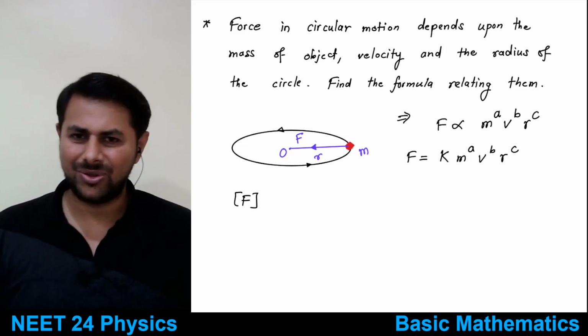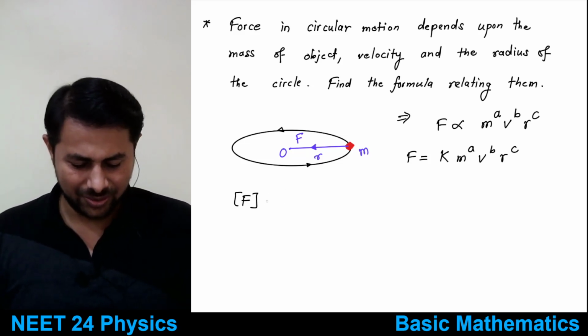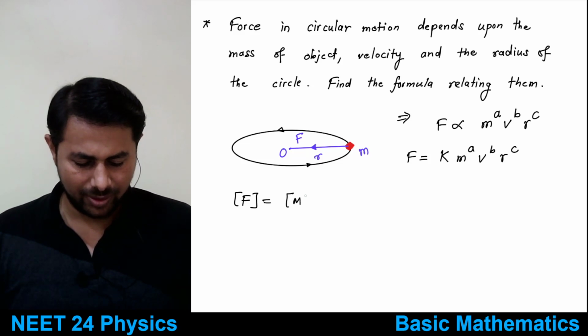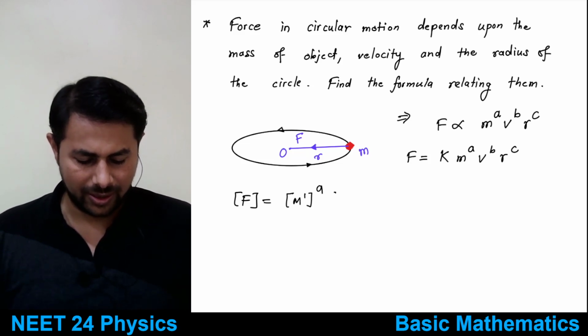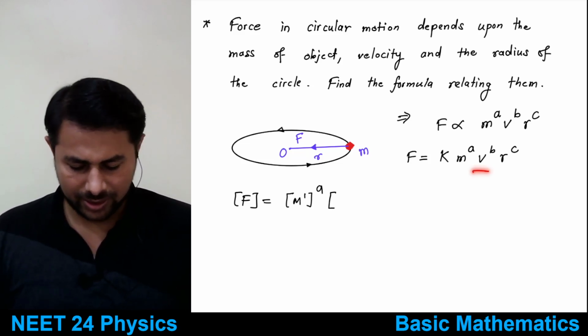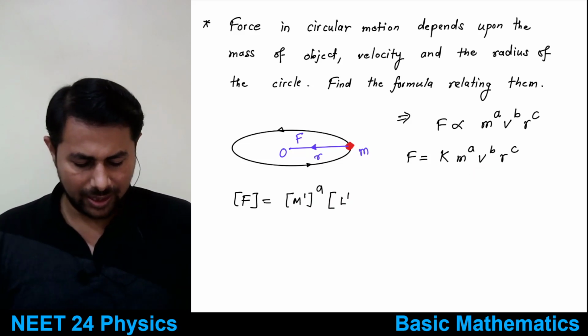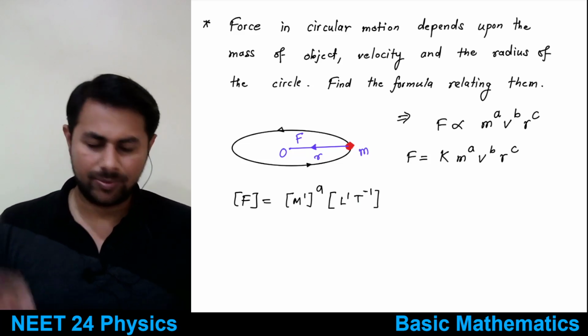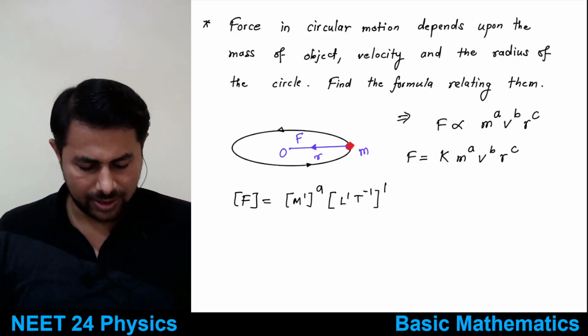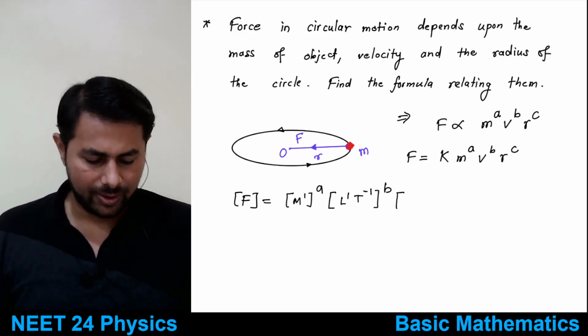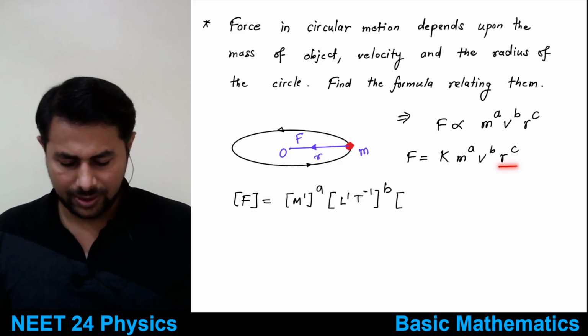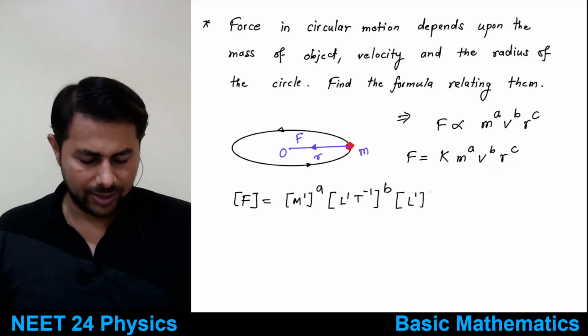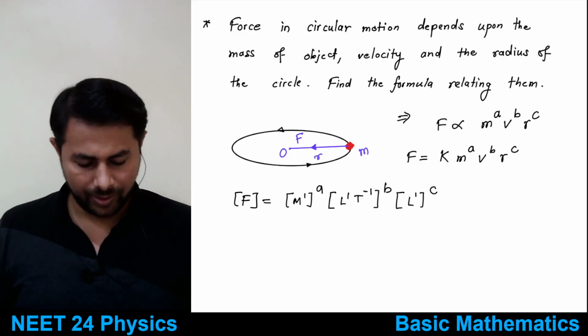Even after this, you write dimensions on both sides. On the left hand side you have force, on the right hand side you don't need to write k. You have mass to the power a, so dimensions of mass is M raised to the power a. Then you have velocity, which is L to the power 1, T to the power minus 1, raised to b. And then you have length, radius, so it's L raised to 1, to the power c.